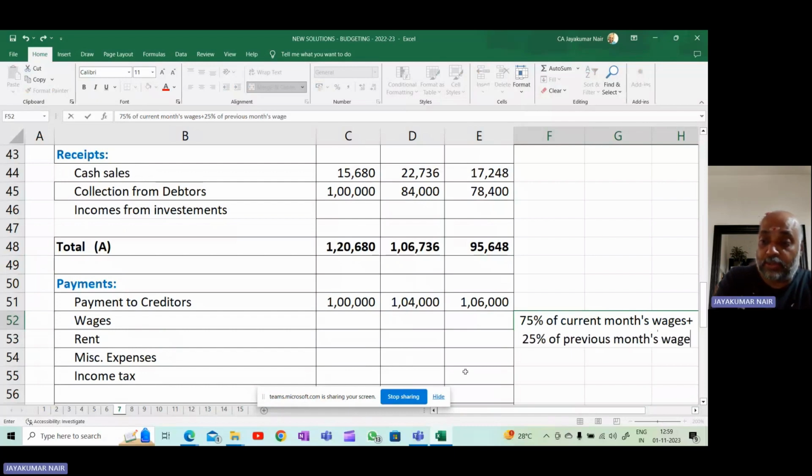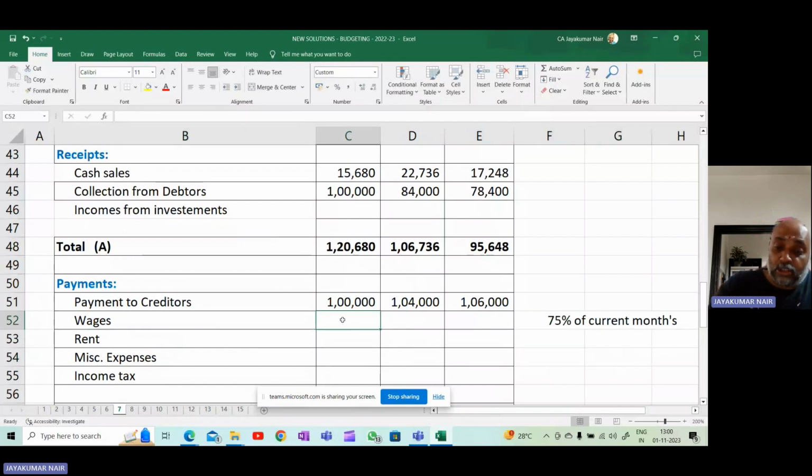So this is how you will calculate: 75% of current month wages and 25% of previous month's wages, because previous month's will be outstanding. 25% will be outstanding, and that has to be paid this month.